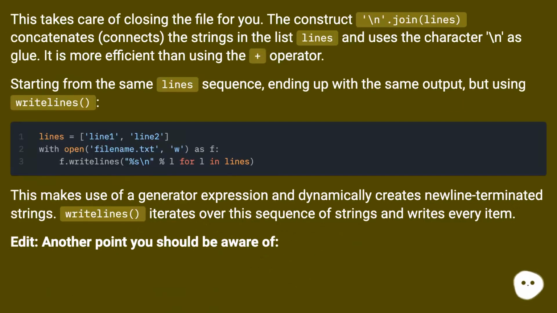This takes care of closing the file for you. The construct \n.join(lines) concatenates, connects the strings in the list lines and uses the character \n as glue. It is more efficient than using the plus operator. Starting from the same lines sequence, ending up with the same output, but using writelines. This makes use of a generator expression and dynamically creates new line terminated strings. Writelines iterates over this sequence of strings and writes every item.